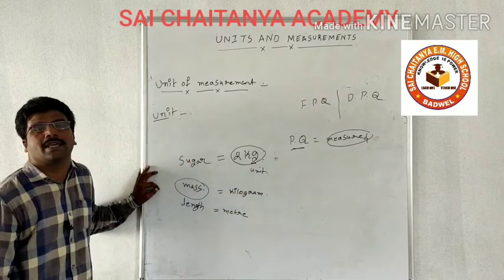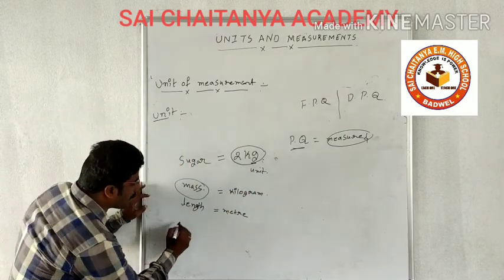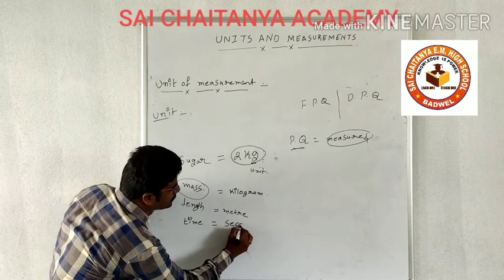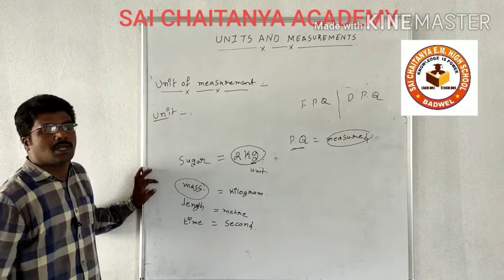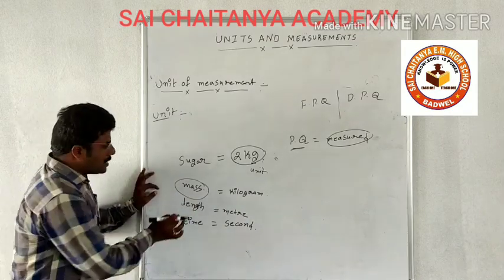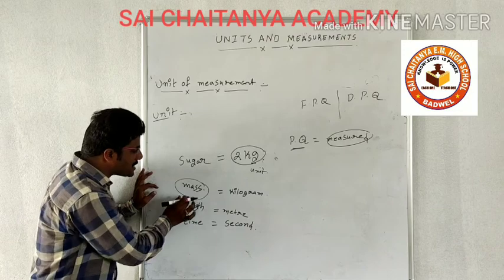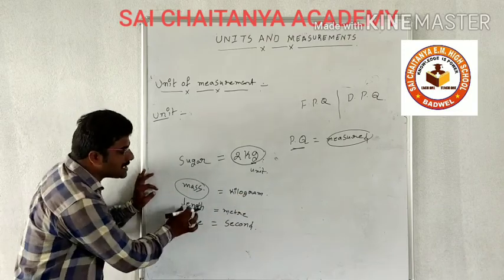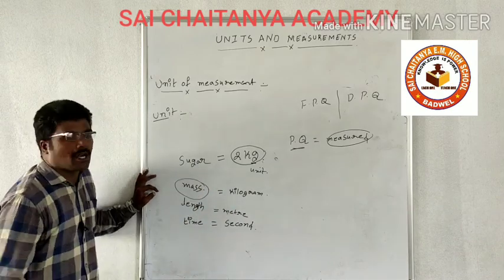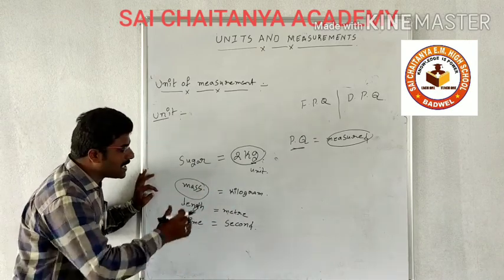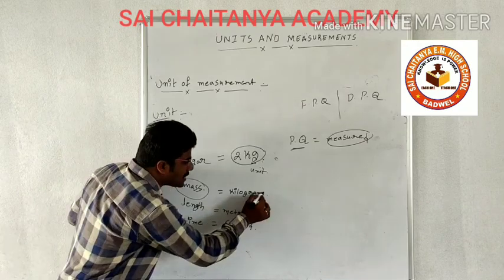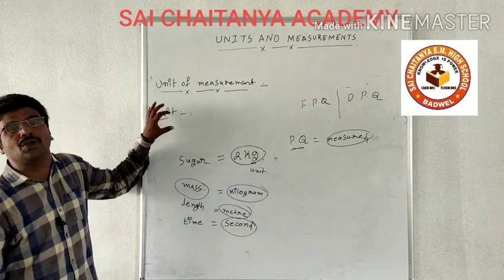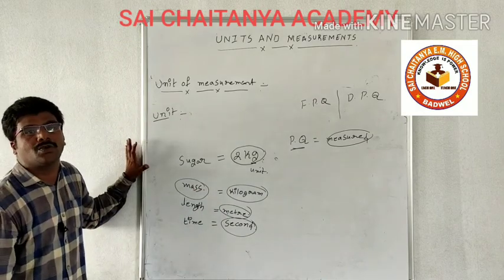In the same way, the standard reference for time is second. So, kilogram, meter, second, they are known as units.